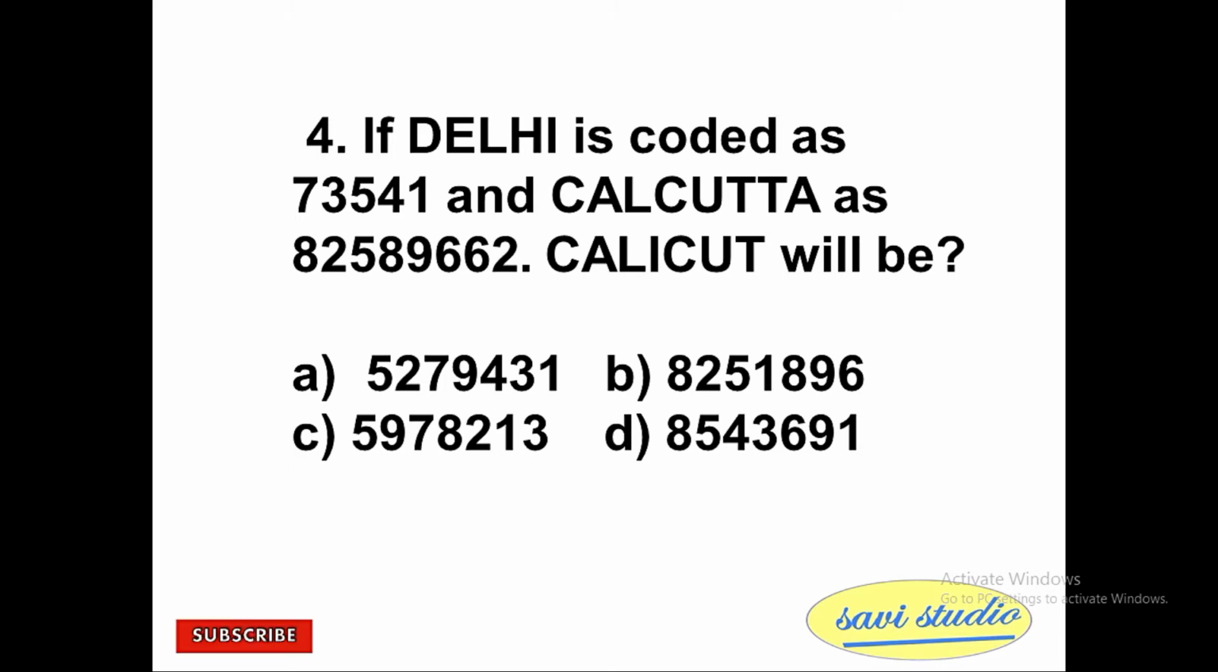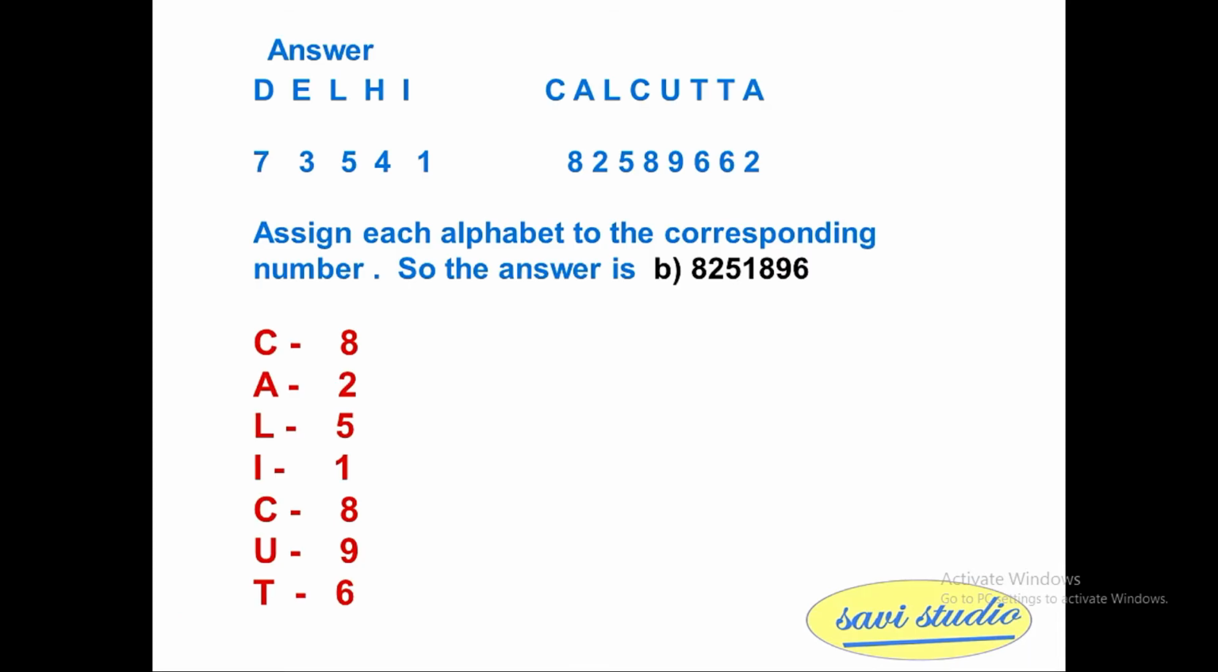Let's find the answer for this. Separately write out the letters of each word in the question: for Delhi it is 73541, and for Calcutta it is 8251896. Assign each alphabet to the corresponding number, and from that we can easily deduce the answer. So for this the answer will be B, 8251896.